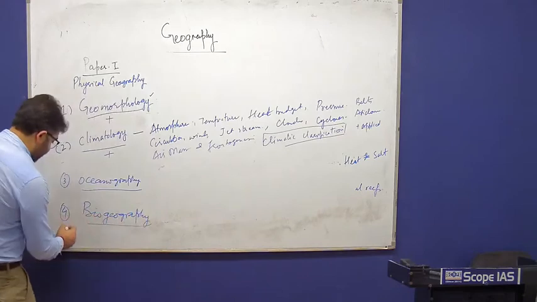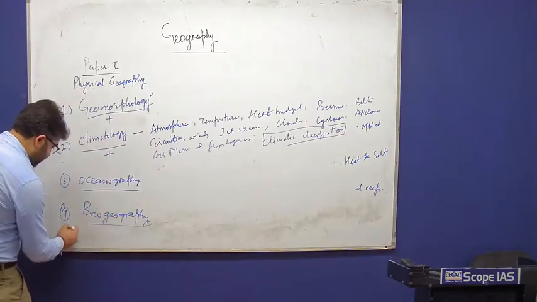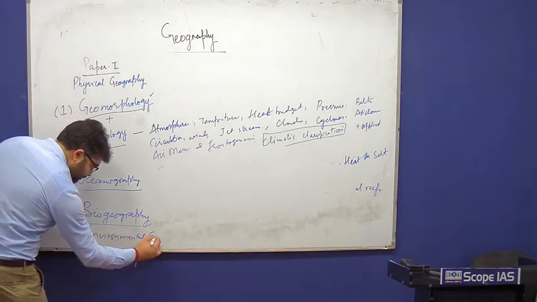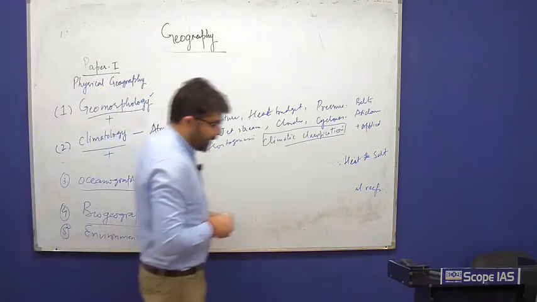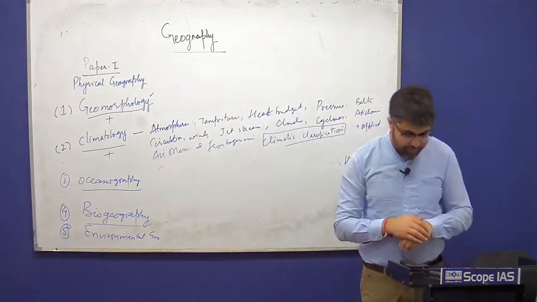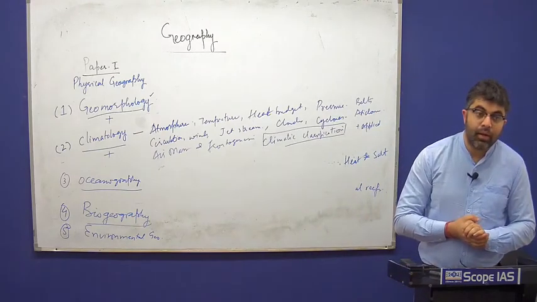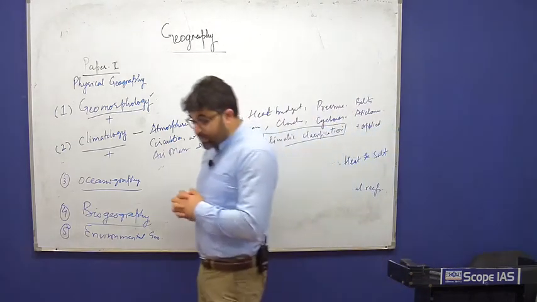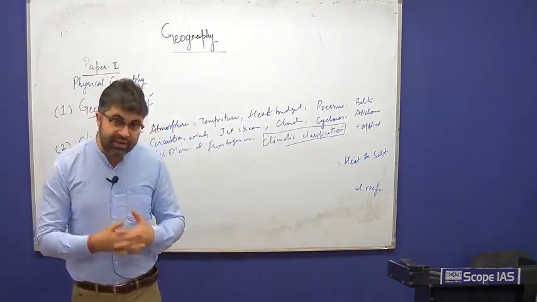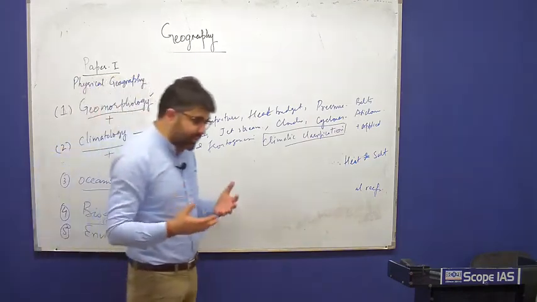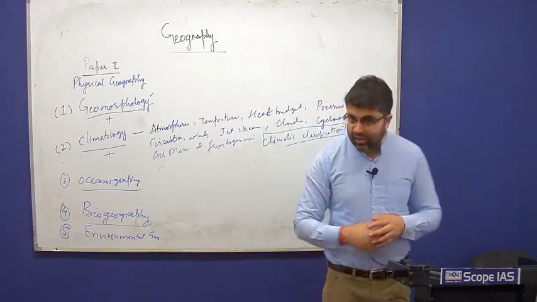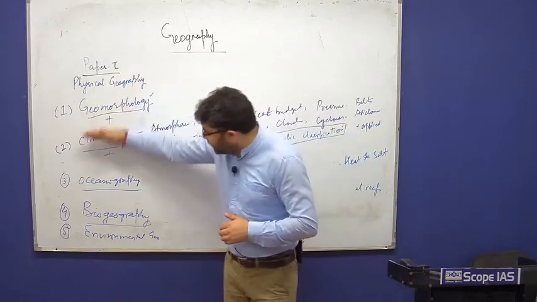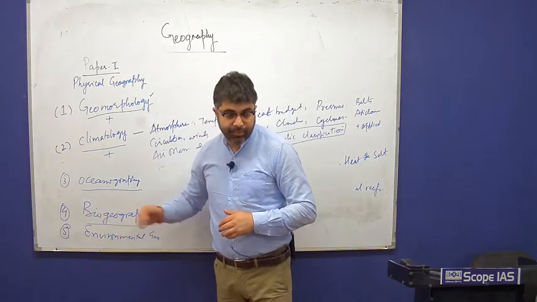And then comes the fifth component, that is environmental geography. Paper 1, fifth component, which in the present context is very, very relevant, because we are talking about disasters, we are talking about climate change, and these days there is a discussion about the human impact on ecology. All these topics will be covered in environmental geography. So these are the 5 major topics of physical geography.